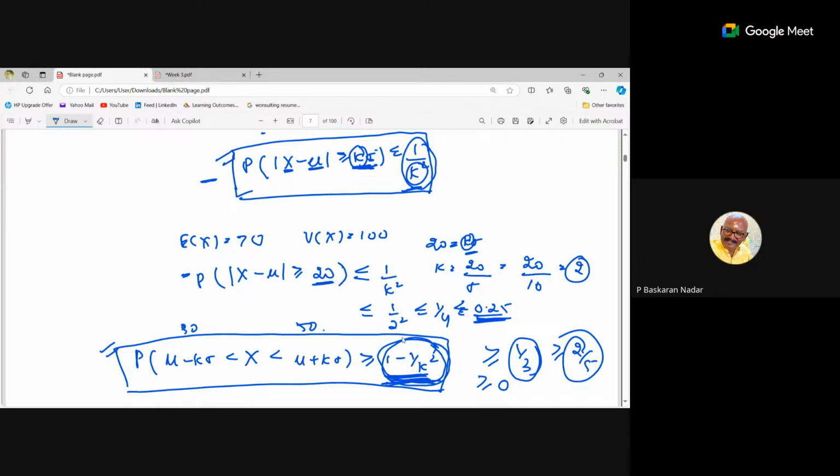At least it conveys a meaning or a concept. Under what conditions do we say that we are guaranteeing that it is not going to be less than this? You get my point? We are just stating that the probability of falling within this range is greater than this.